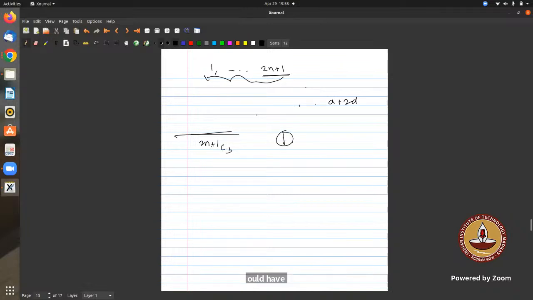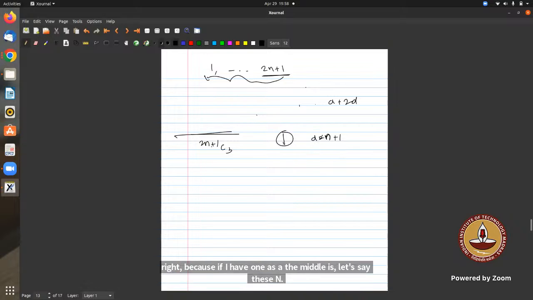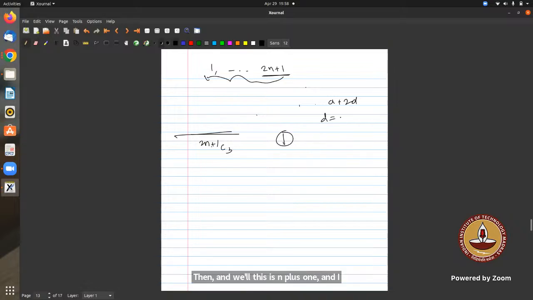Because if I have 1 as A, and D is, let's say, n, then the next is n plus 1. There is a relation: A plus C divided by 2 should be B. So D should be, let's say, n. Then it will be 1, then n plus 1, and then 2n plus 2, but this is not possible. So n can be at most half of this.